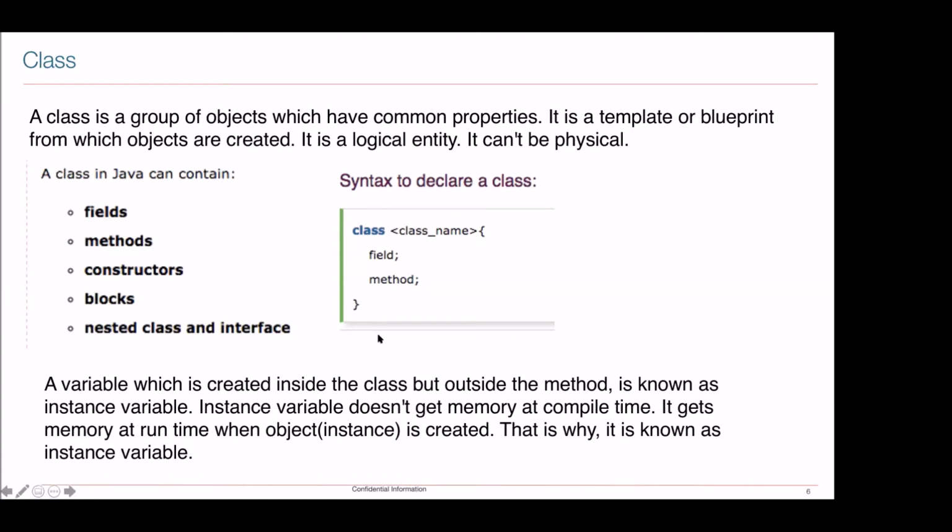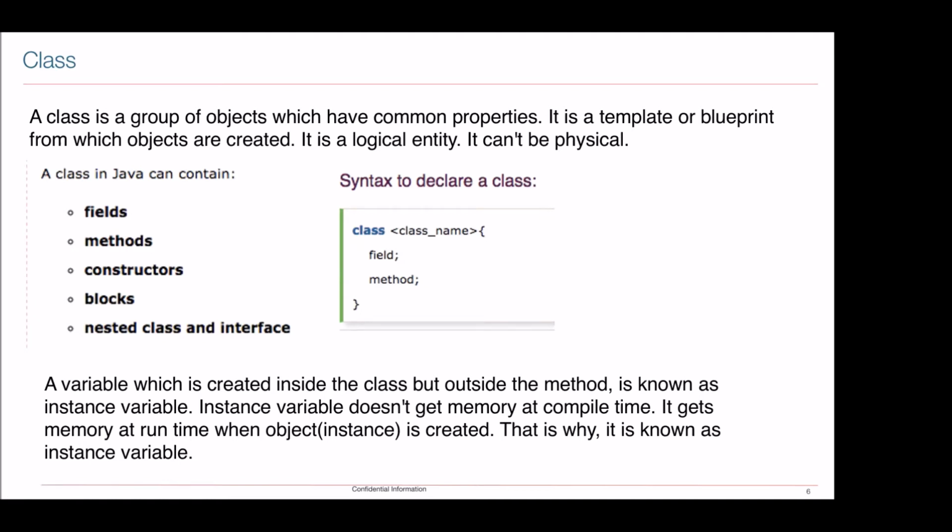If something is created inside a method, it becomes local. Wherever the word instance comes, you can treat the instance as an object. And the most important thing is that this variable is not going to get memory at compile time. It is going to get memory at runtime only.